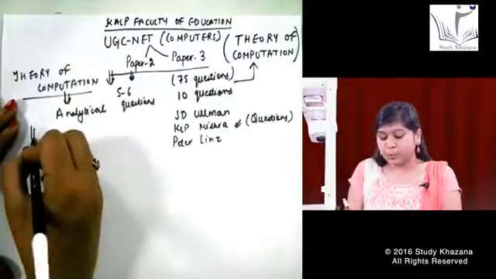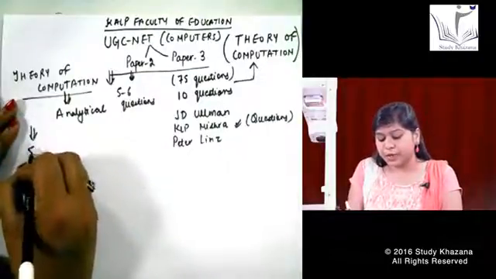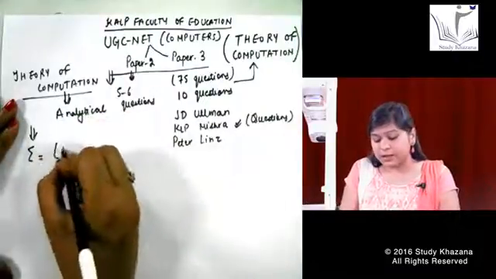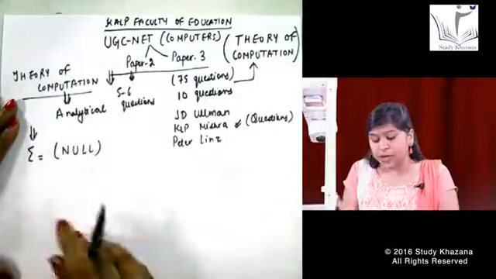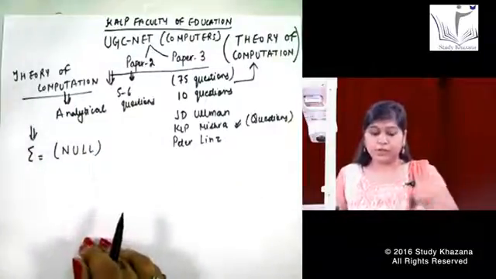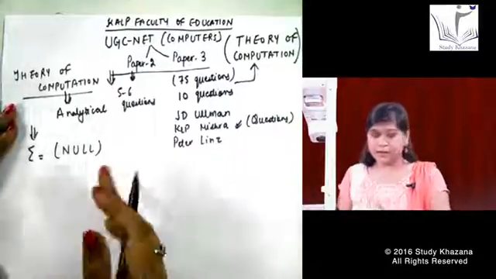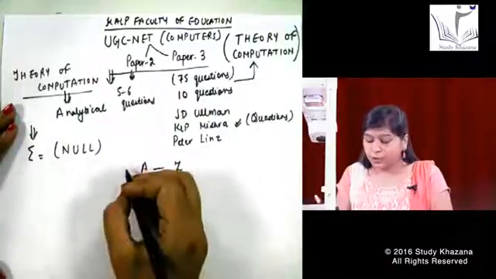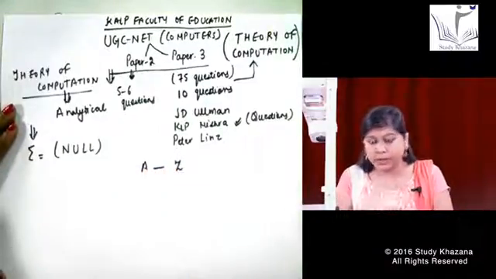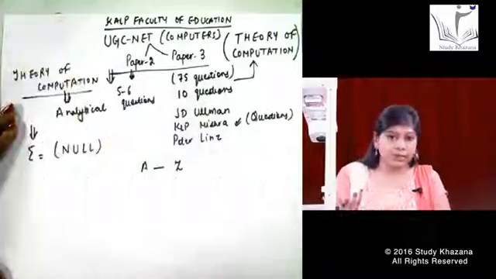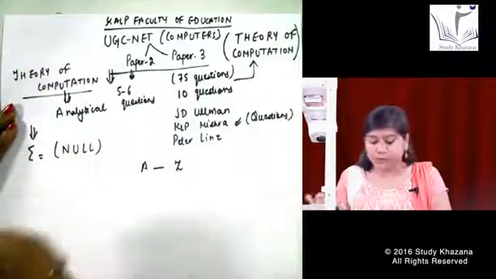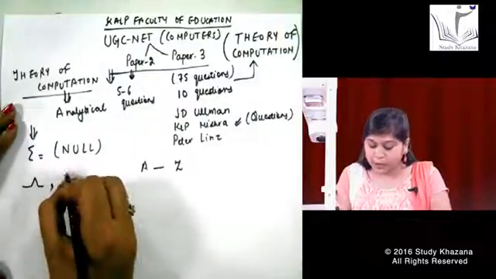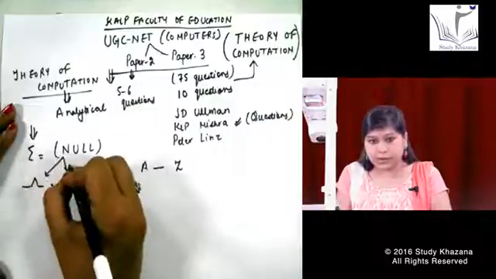So I start. Theory of computation comprises 5 to 6 machines, where we say this is sigma. Sigma stands for the alphabet here. This null is not the null of mathematics, we say that it is a null string. Suppose I have A to Z alphabets and I want to apply a null alphabet to this A to Z. How will I show this null alphabet? For showing it, I have to make this kind of symbol, and this symbol is known as null, and this symbol is also known as null.